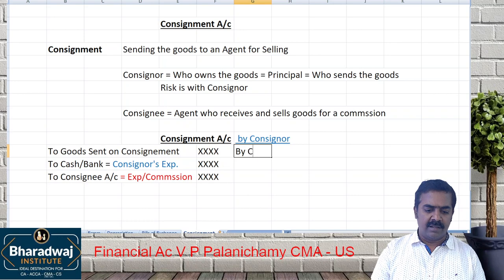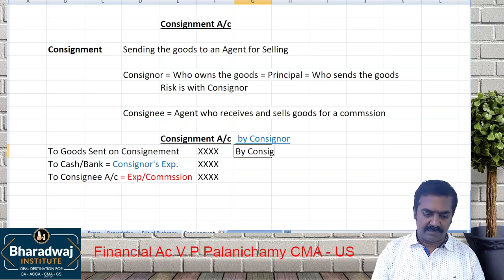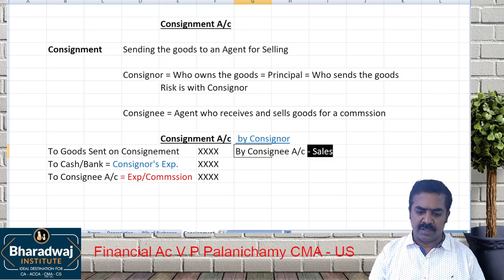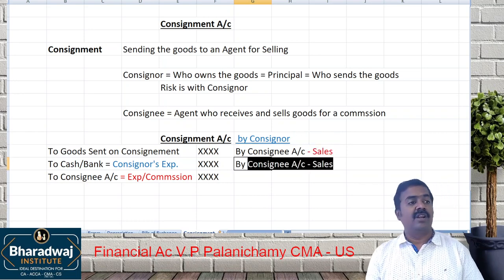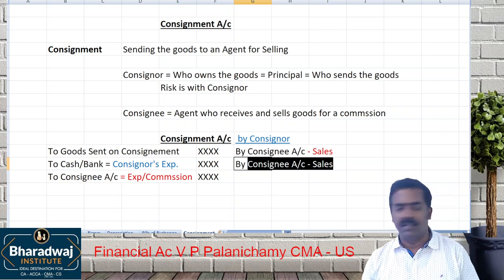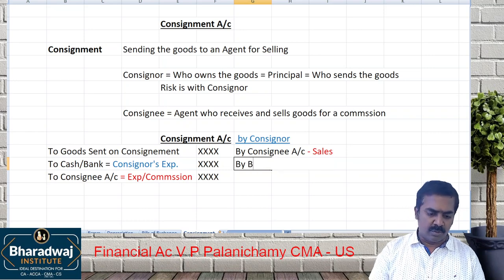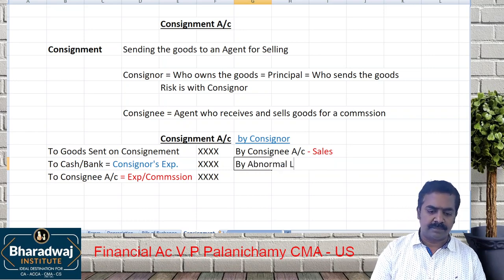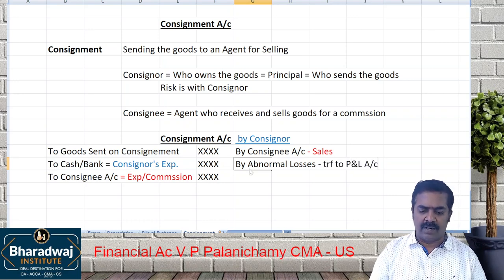Then, who is selling the goods? Agent. This is for the sales made by the consignee. Then, there may be losses during the transport. When we send goods, they may be destroyed, or it may be lost in the godown. So that is called abnormal losses. It will be transferred to profit and loss account later on.